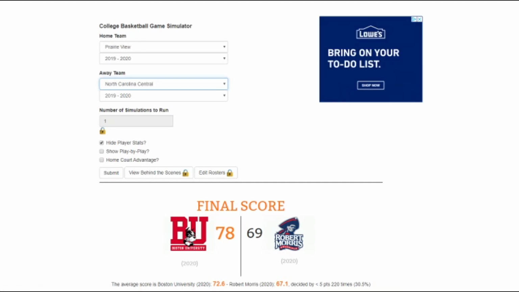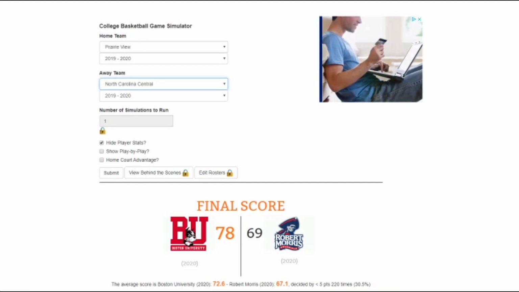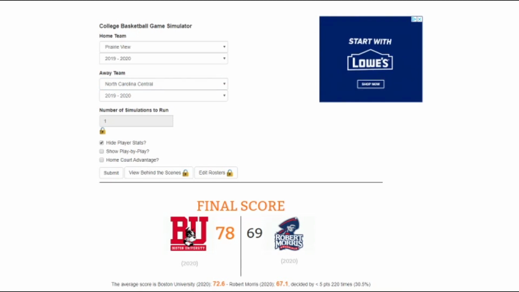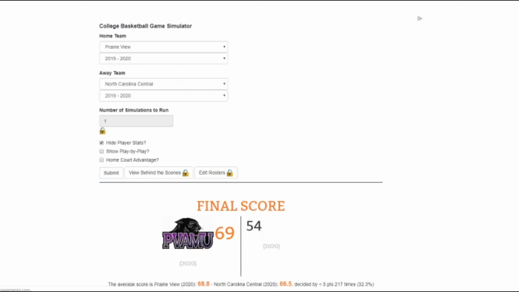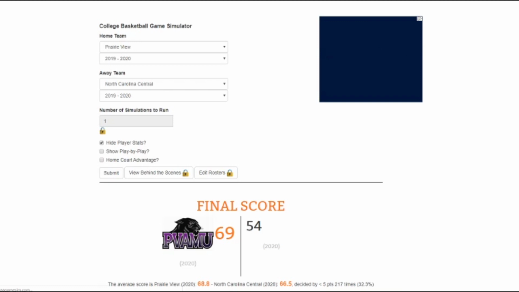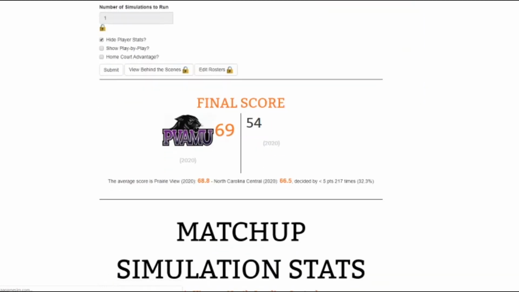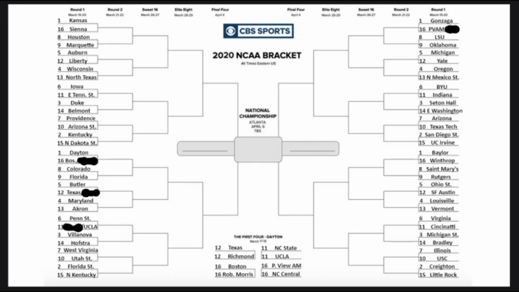And for our last and final playing game, we have Prairie View A&M going up against North Carolina Central. I'm going to go NC Central with this. I just feel like they have a little more tournament experience, and Prairie View A&M walks away with a 69-54 win over NC Central.